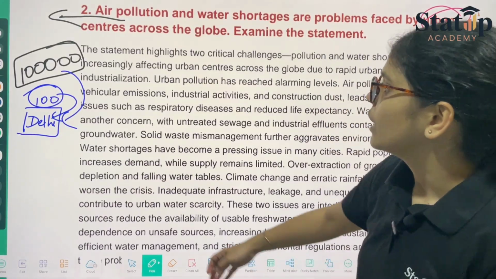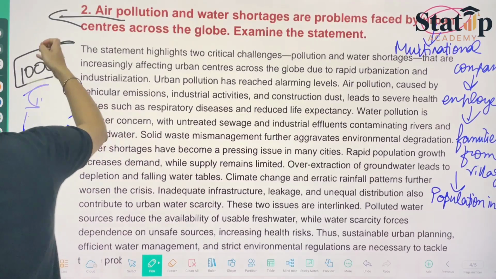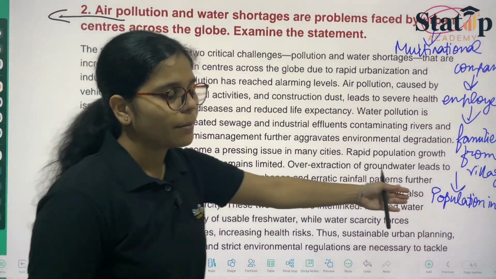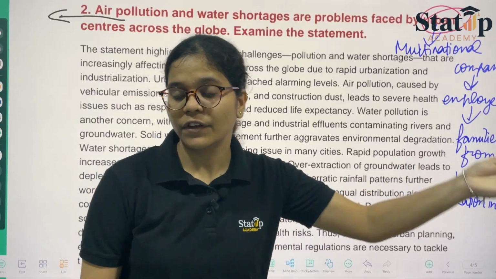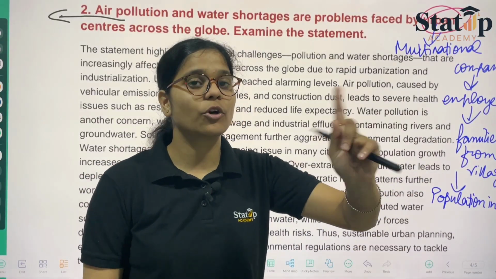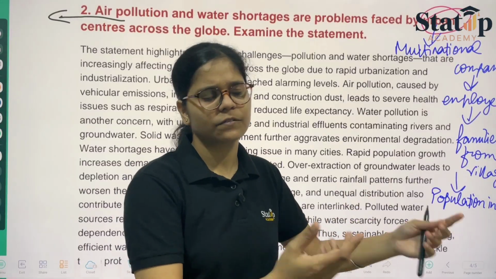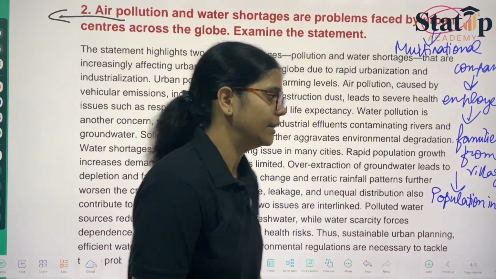Coming back to our answer, they are telling you how air pollution is caused. People would come, and more traffic would be there. Traffic would be because of the vehicles, because they need to reach their places. So that is how you can relate.